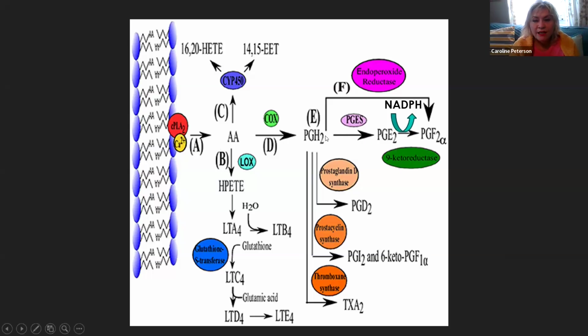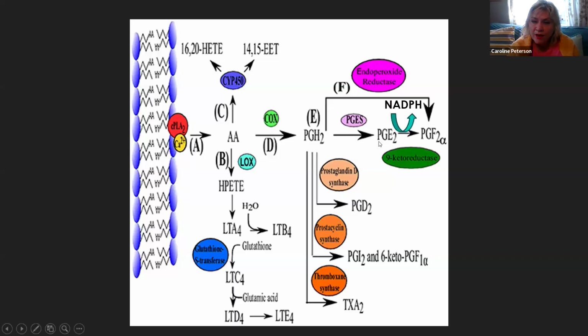And so the prostaglandin H2 can be broken down into the prostaglandin F2 alpha, which is a vasoconstrictor, through two pathways. One is directly from the H2. The other one, prostaglandin H2, is broken down into E2, and that can then be broken down into F2 alpha. So the vasoconstrictor is so important that it has two different pathways that it can break down.